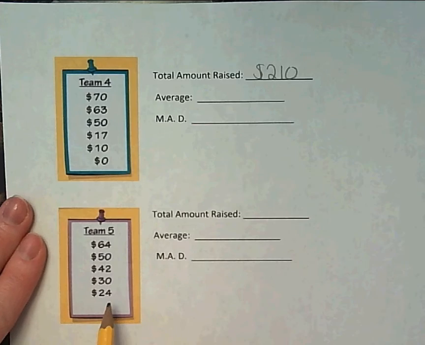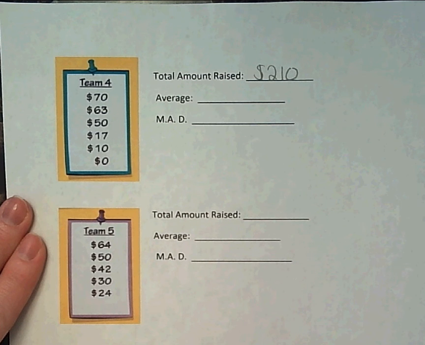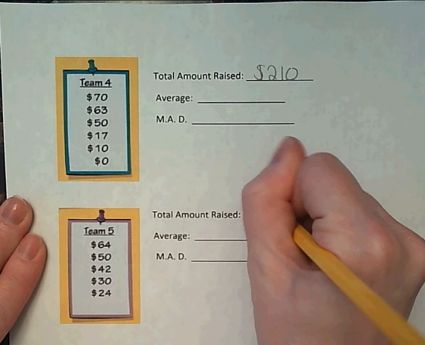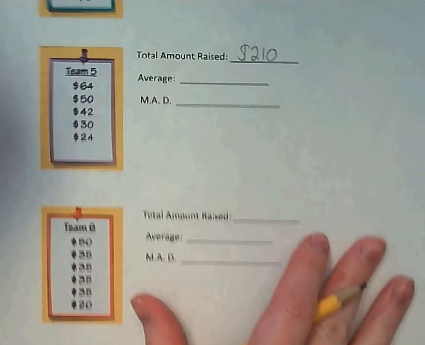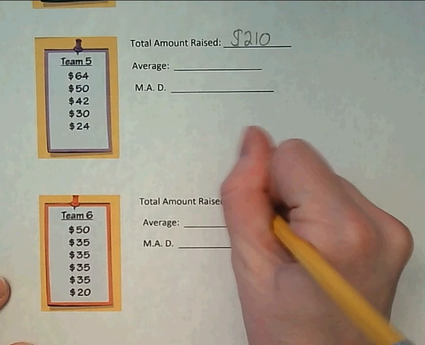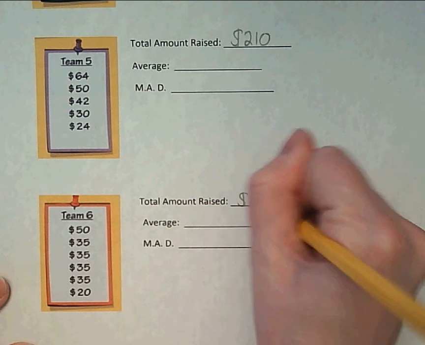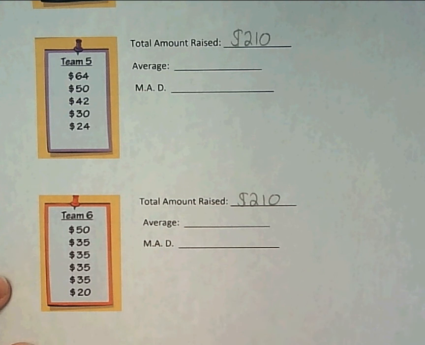Any idea what team 5 is going to raise? You notice a pattern going on? What do you think? I think it's going to be 210. 210? Yeah. 64 plus 50 plus 42, 30 plus 24 is 210. That is correct. What about team 6? We could add up all of team 6 and we're still at 210. So each team raised $210.